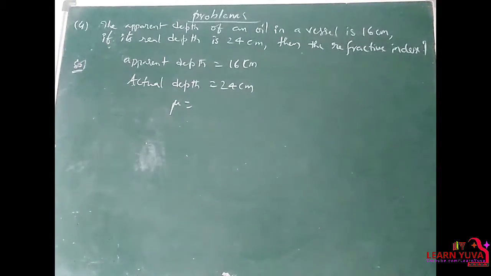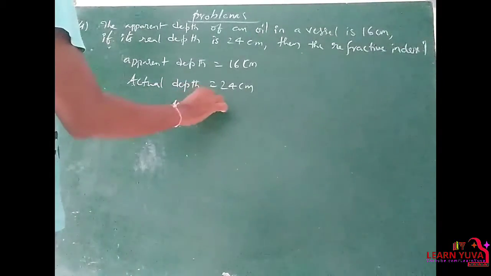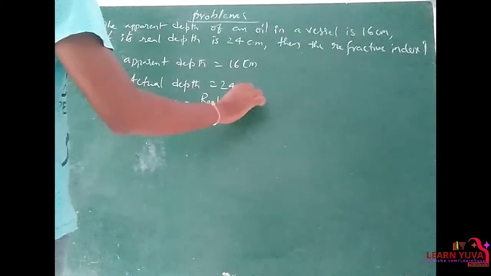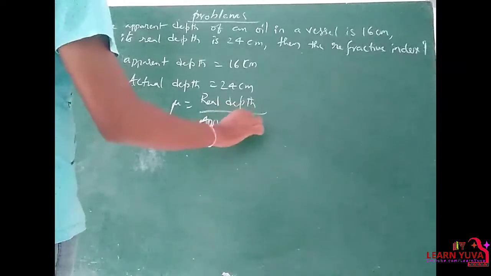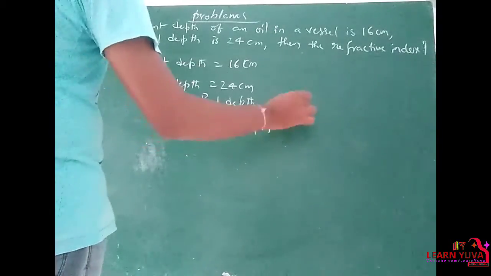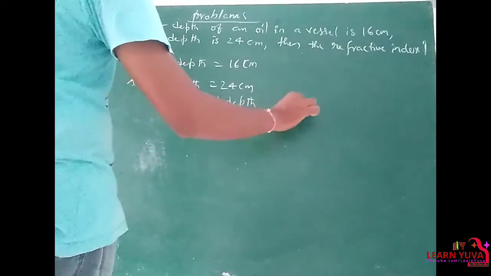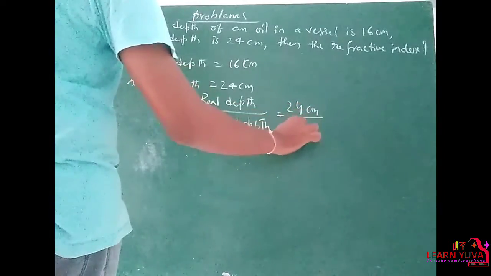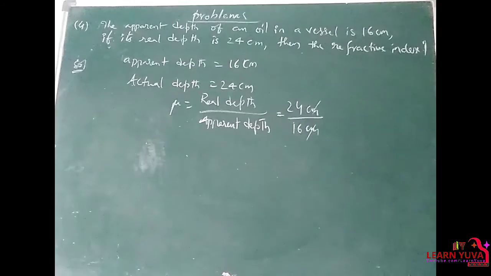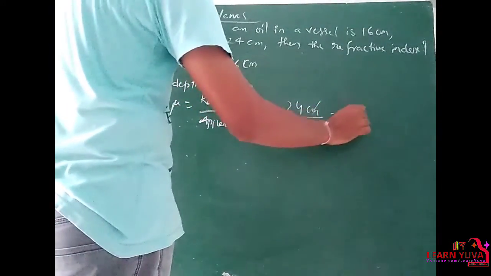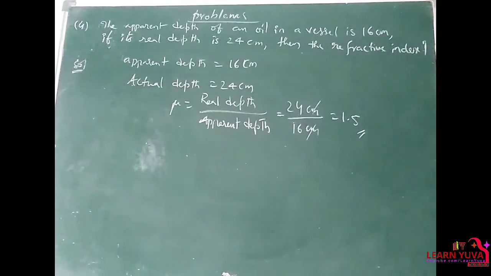So refractive index mu is equal to real depth by apparent depth. So that is equal to real depth 24 centimeters by 16 centimeters. Centimeter gets cancelled, and 24 by 16 is 1.5. So the mu value is 1.5.